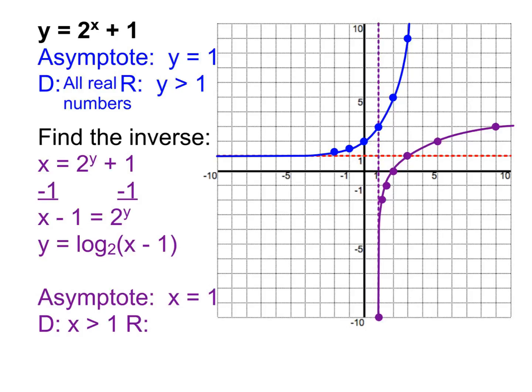Okay, what about the range? Is the range all real numbers? Yes, it is. Because it certainly is going down forever. That's a bit easier to see normally. But it's also going up forever. Yes, it's kind of flattening out, but it continues going up. It always is going up there.